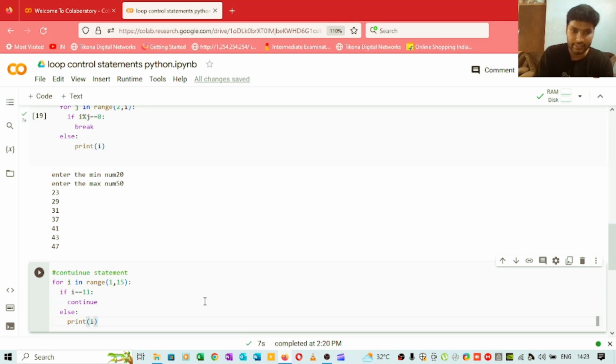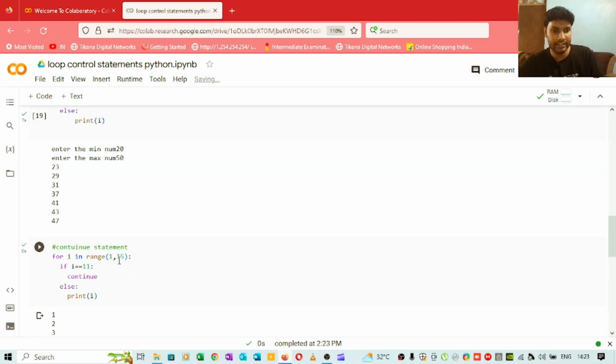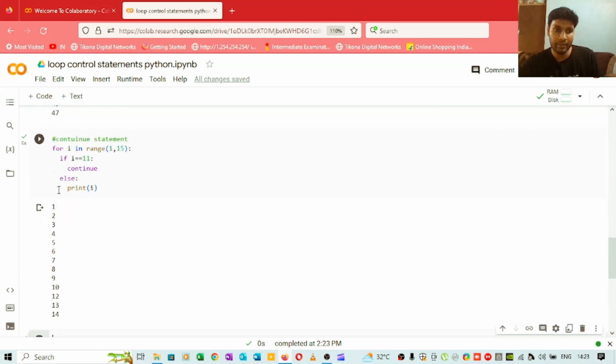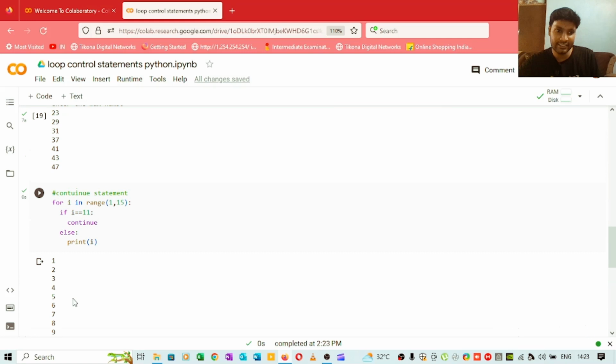Now if I run the cell, see what will happen here: we will not get the output when i equals 11. At this point we will not get the output, otherwise we will get all the outputs. So we get i equals 1 2 3 4 5 6 7 8 9, but when the i value equals 11, we are not getting output here. After that we are getting all the outputs. So you can find the difference between break and continue.